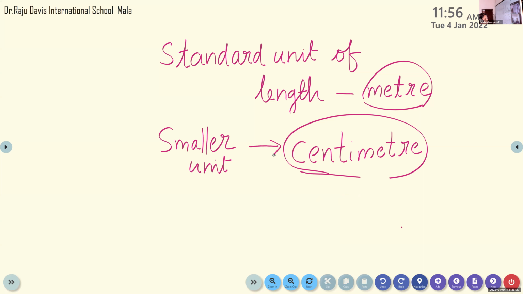See, I want to measure the length from the school to my house. Can I use the scale? No, I can't use the scale. I have to use a larger unit, kilometer.